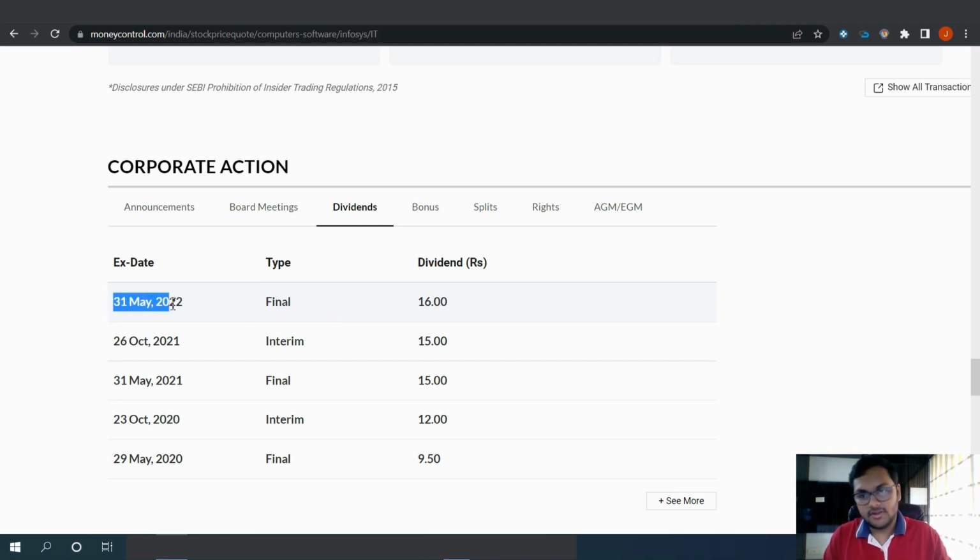But on 31st May or after that, you will see that now if you buy, you won't get the dividend. So now the demand will suddenly decrease a bit. Now it's not the case always, but many times it's seen like this. So in that case, the share price will come a little bit down from there, right? So this is how it affects the share prices. There's no such compulsion, obviously, but generally this is a trend that is seen. So when the dividend is declared, till one day before the X date, generally the price increases, and after that the price sees a little bit of correction, because many people who had just bought it for the sake of dividend will now sell the shares after one or two days, right? So yeah, that was all about dividends.